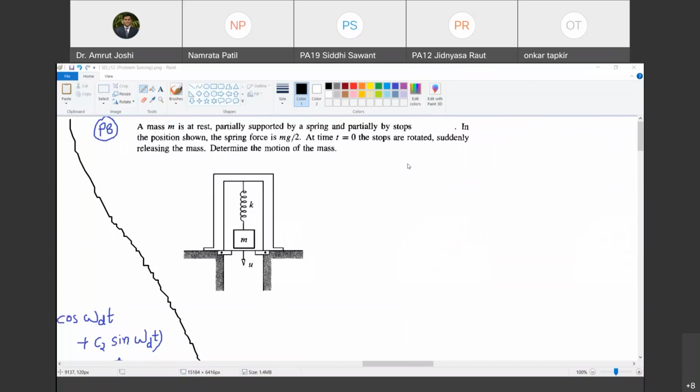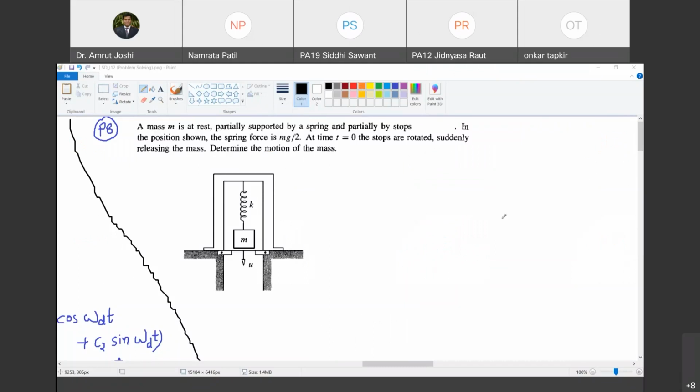Systems in the last class, and mostly free vibration. We'll continue solving these problems in this class as well. So mind you, even though I have said that the syllabus is up to a certain date, these are the problems based on that. So obviously it is there in the syllabus of the midterm examination.